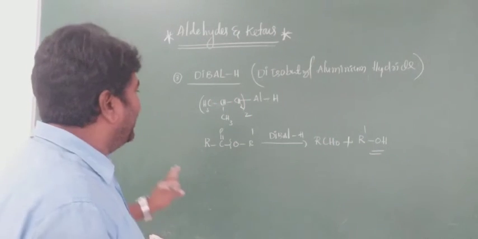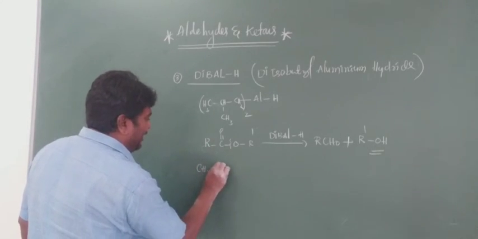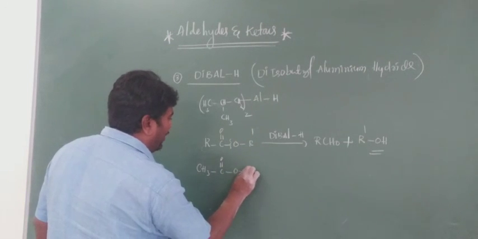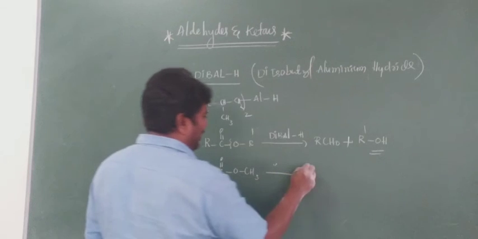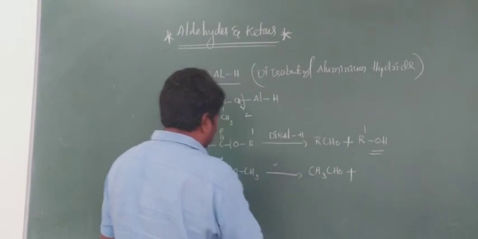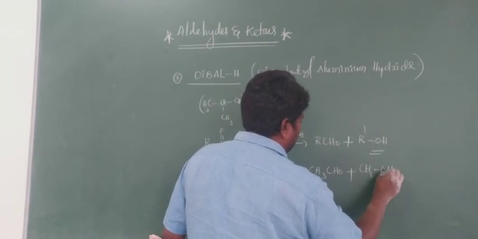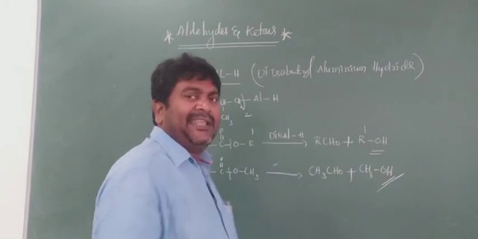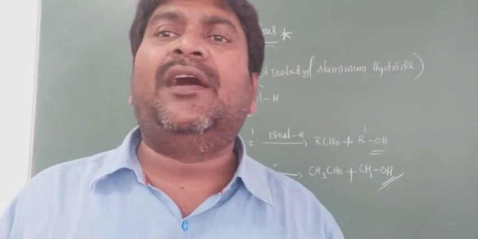So three are used. Suppose it is CH3, C double bond O, and O CH3. Same thing. What is the product here? That is CH3CHO plus, with bond breaking, CH3OH, methyl alcohol. These are the three methods for the preparation of only aldehydes.